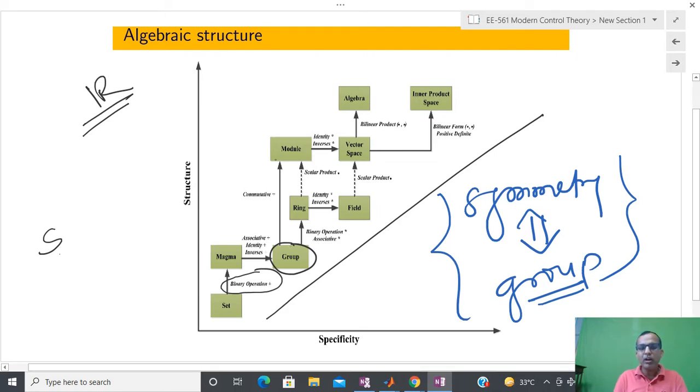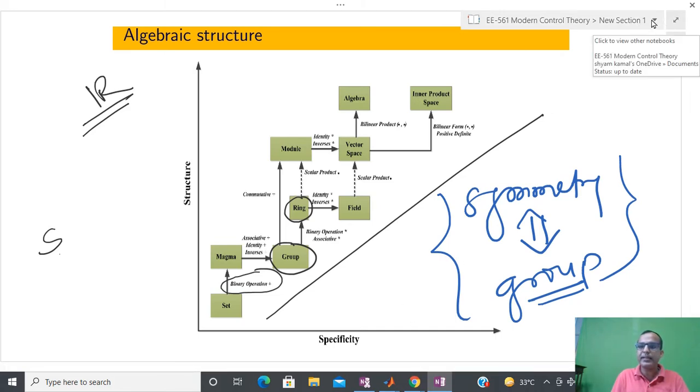A similar goal holds for the ring, and they are telling that not with respect to one operation, but you can define two operations, and then also you can generate the symmetry. So you can tell that if something is more symmetrical, then this kind of structure comes into the picture. And I will tell you the other terminology in the subsequent classes. So let us now start with some questions.